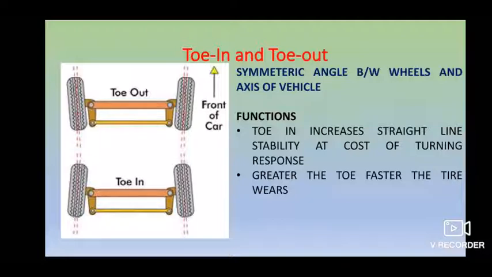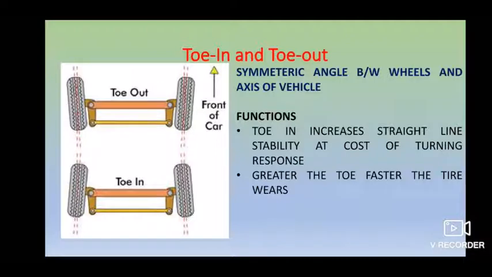There is a range in between that you should maintain so that there is no effect on your steering. Toe in is provided to have parallel rolling of your front wheels to stabilize your steering and also to prevent slipping of your front wheels, which prevents excessive tire wear. So that is the major importance of toe in.